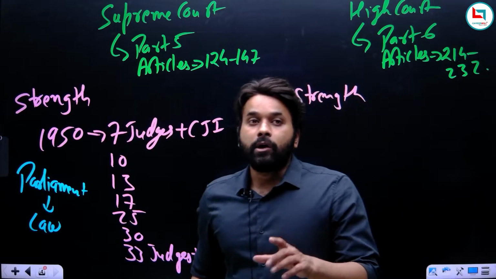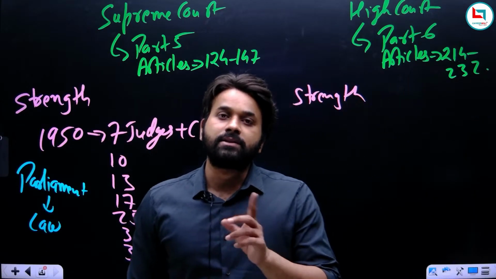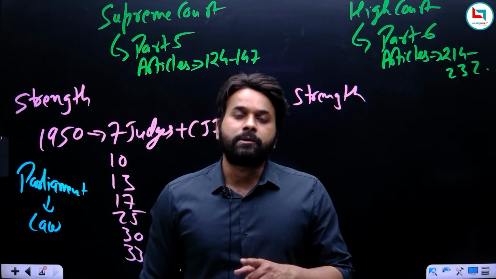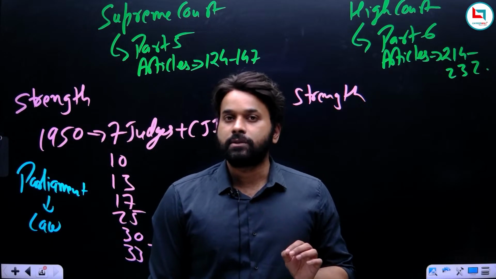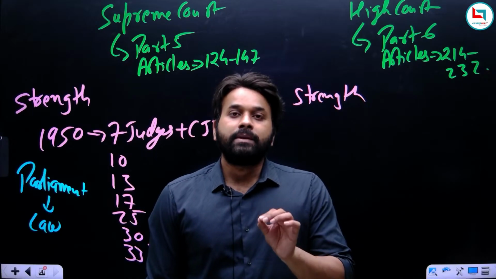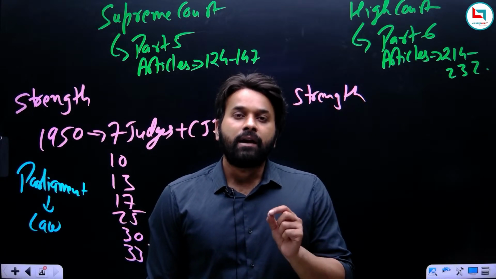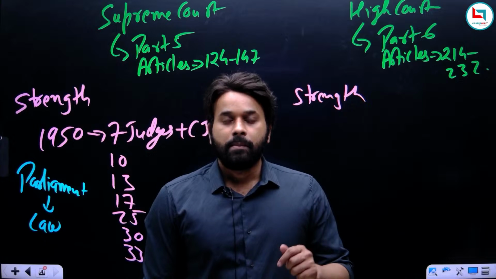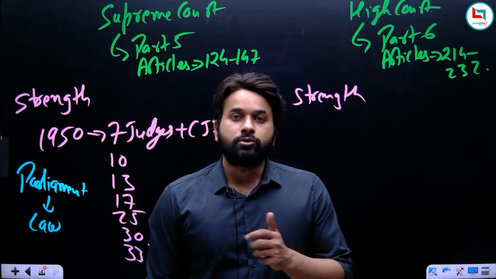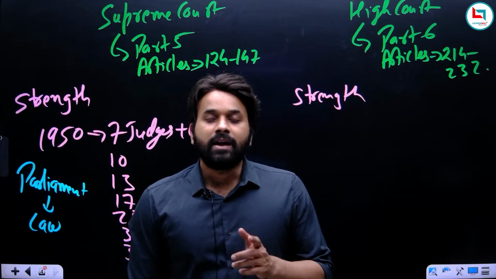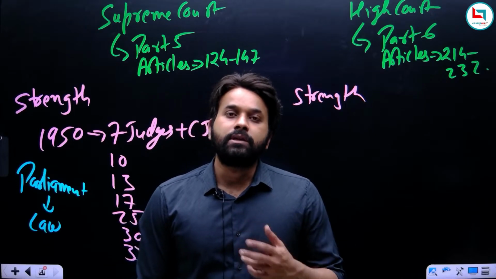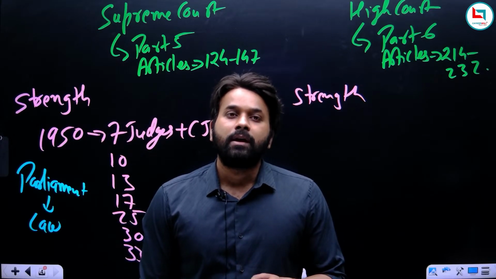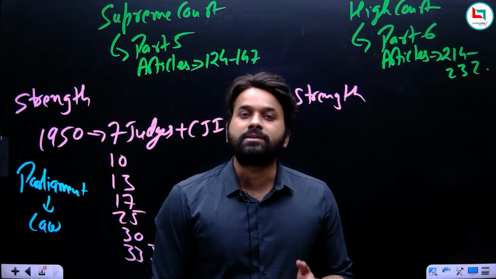Now here you will understand why we are discussing these two chapters together. See, in the Constitution, it was clearly mentioned that there will be 7 judges in the Supreme Court and 1 Chief Justice of India. But when it comes to the High Court, there was no such number mentioned. And why? The answer is simple. There is only 1 Supreme Court in India. And that is why it was easier for the Constitution to describe that there will be 7 judges in the Supreme Court and 1 CJI.